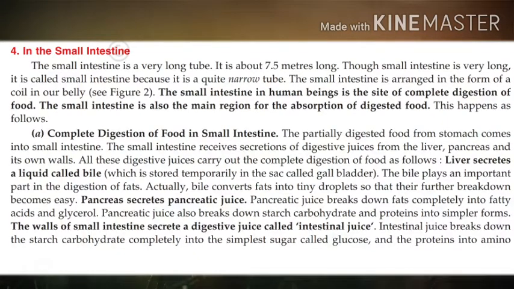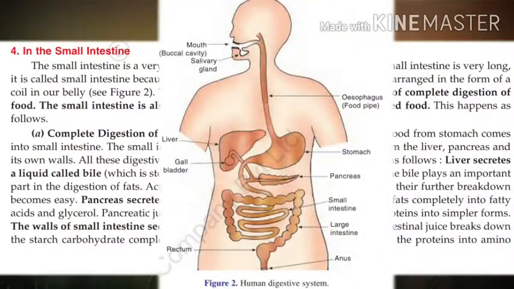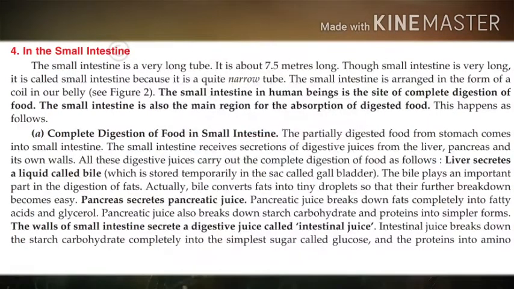Liver. The liver secretes a liquid called bile, which is stored temporarily in the sac called gallbladder. Look into the picture, students. Do you see the picture of the gallbladder? Yes. The bile plays an important part in the digestion of fats. What does it do? Actually, bile converts fats into tiny droplets so that their further breakdown becomes easy.